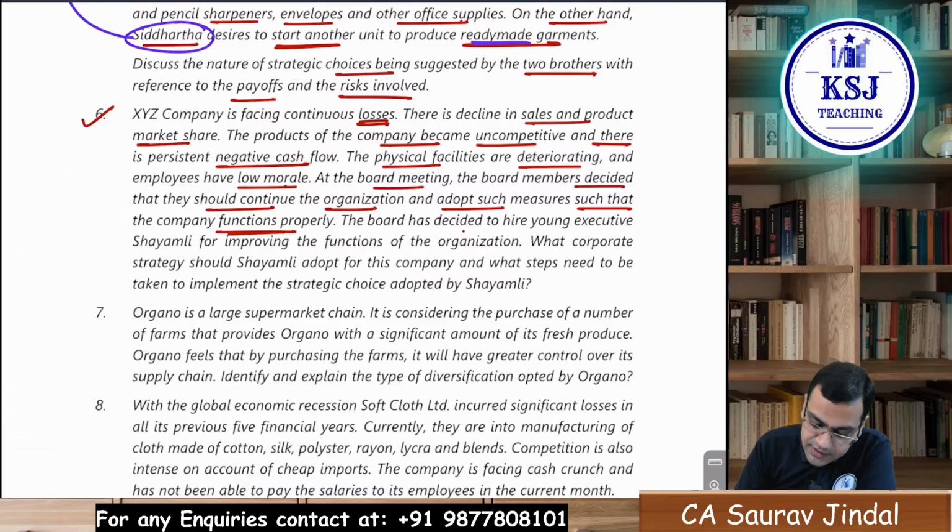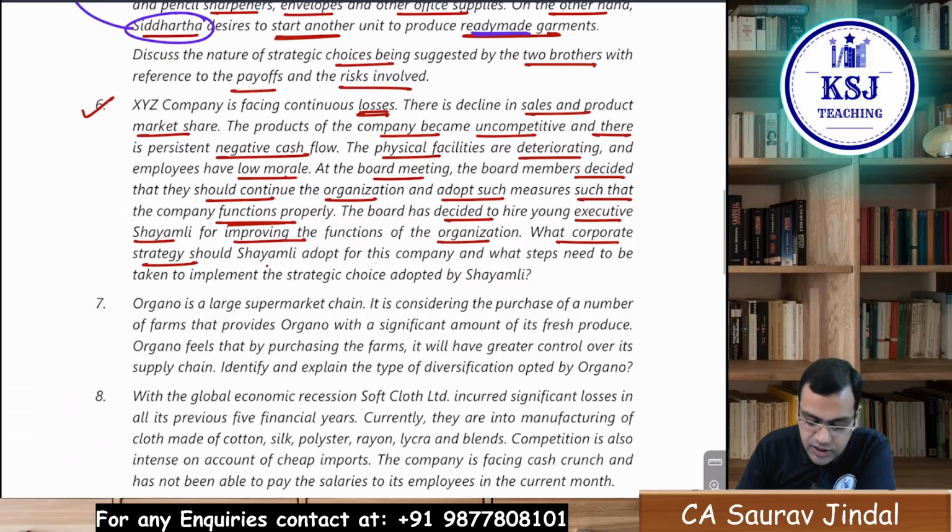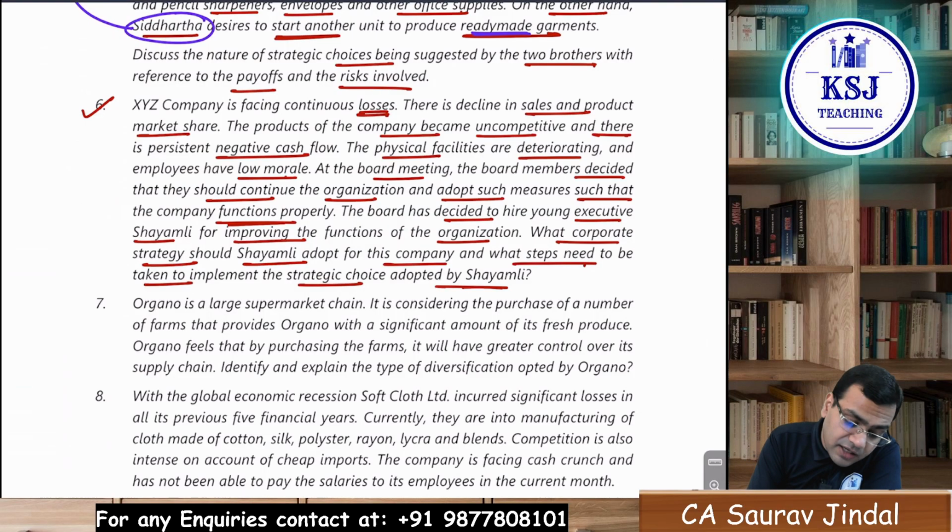The board has decided to hire the young executive Shyamali for improving the functions of the organization. What corporate strategy should Shyamali adopt for this company, and what steps need to be taken to implement the strategic choice? Now, see the key words here.